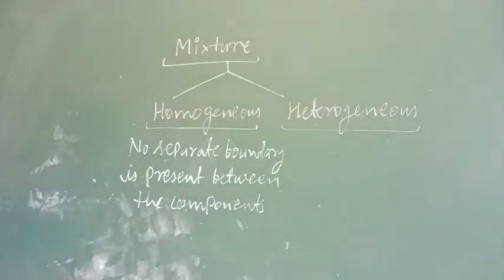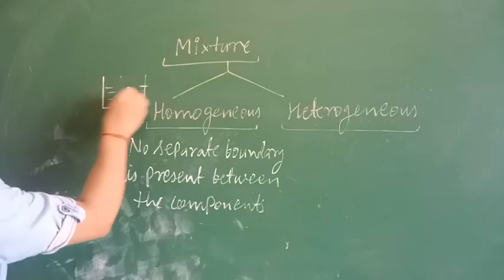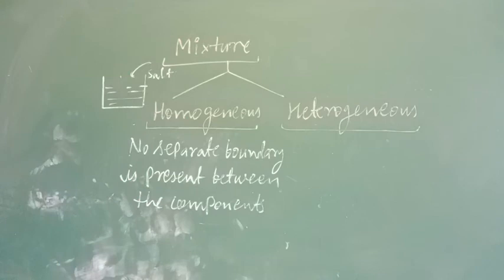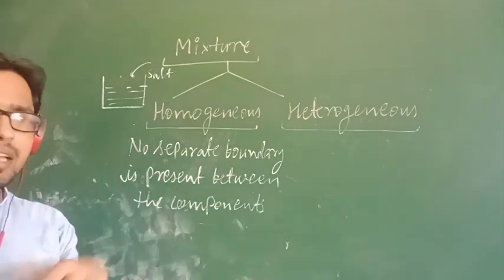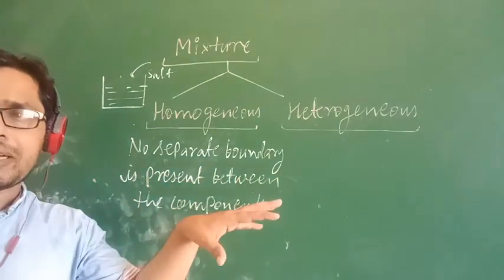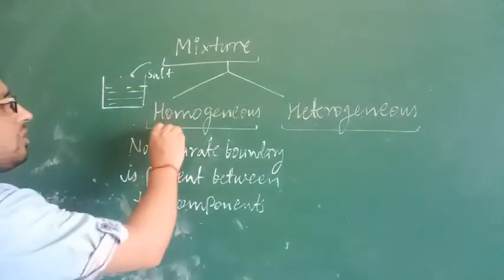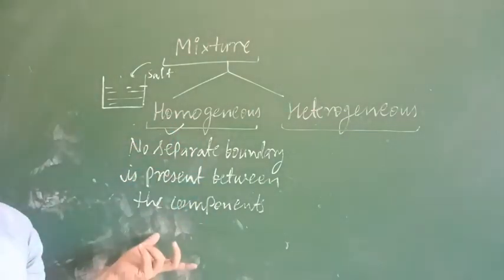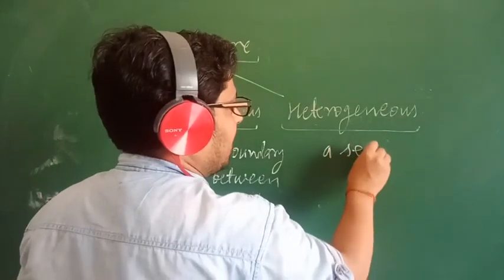The example I will discuss with you. Suppose I have water in a container and I am going to add salt. When the salt is totally dissolved in the water, there is no separate boundary between salt and water. We are not able to see clearly that part of salt and that part of water, because salt is totally intermixed with the water. So this is a homogeneous mixture, because no separate boundary is present in that mixture. Whereas heterogeneous, a separate boundary is present.